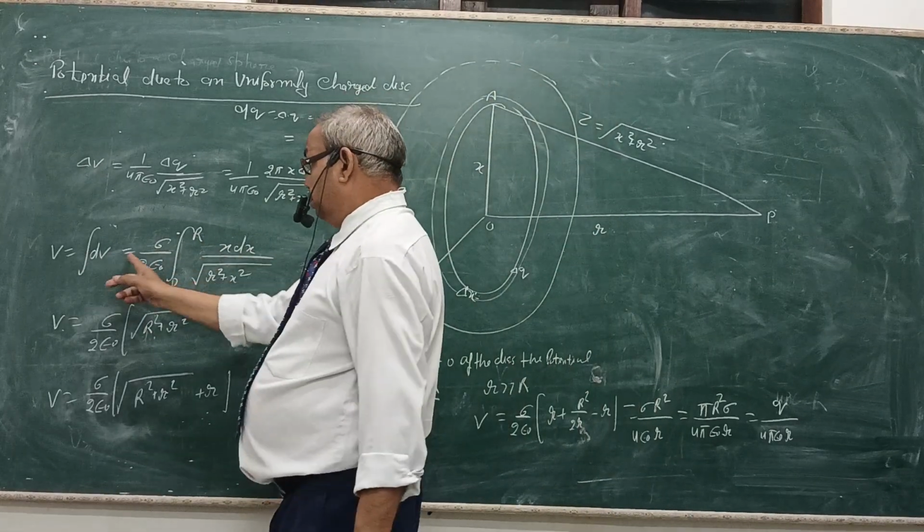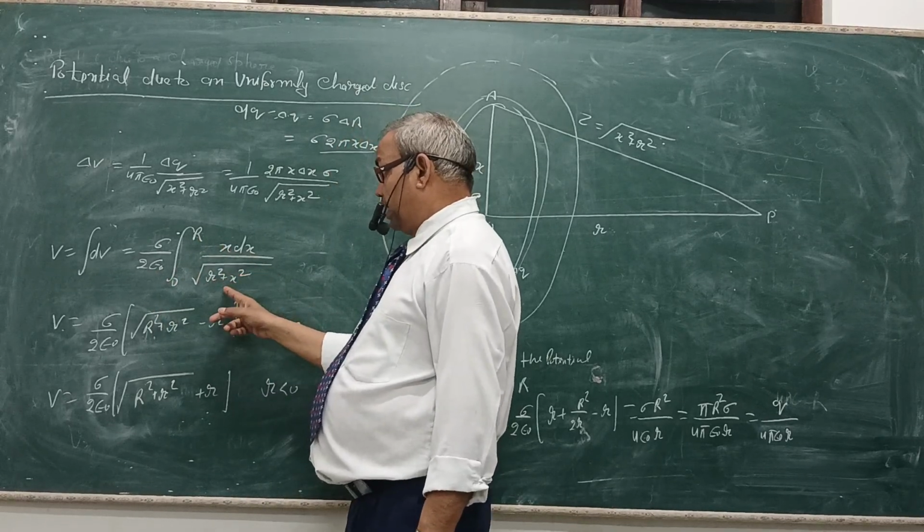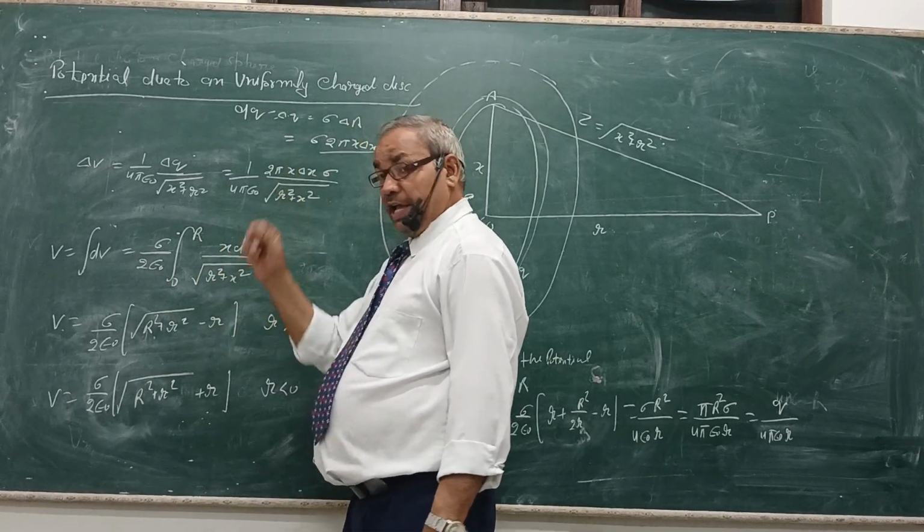This gives V equal to the integral of dV, sigma upon 2 epsilon naught, from 0 to r of x dx upon root x square plus r square.